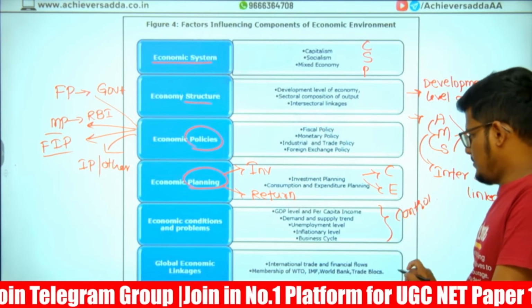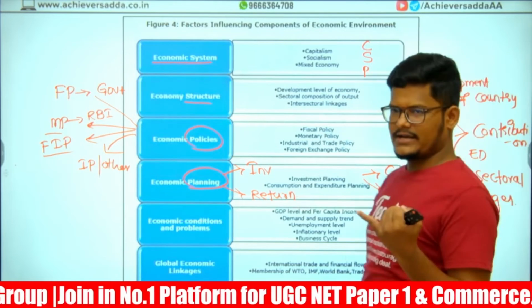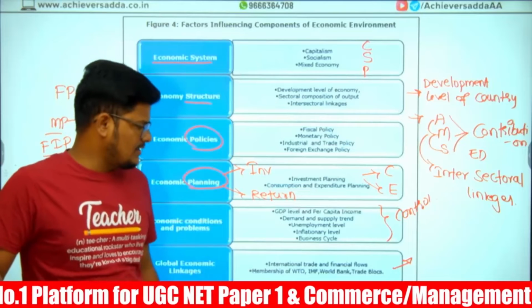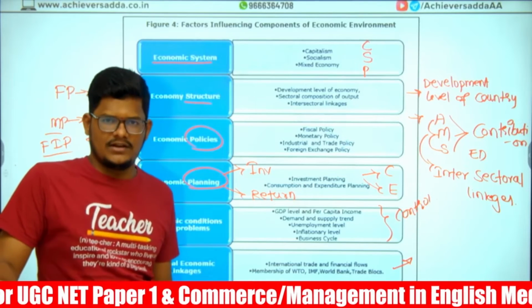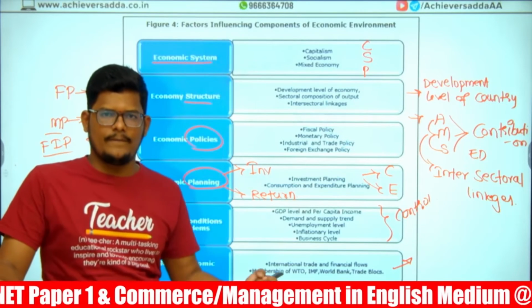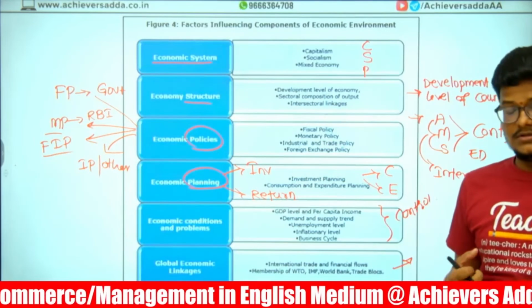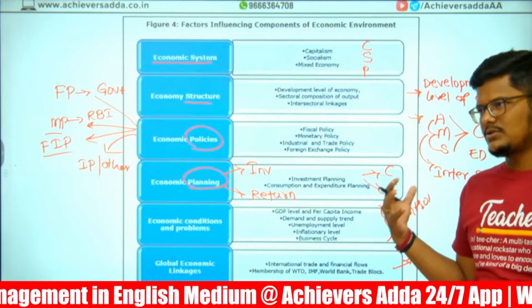Next, global economic changes which are happening. Membership of WTO, we have the World Trade Organization. We are also a member of IMF. We are also a member of international trade blocs at different levels, like BRICS, SAARC, and the Shanghai Cooperation Organization, SCO. We are also part of it.